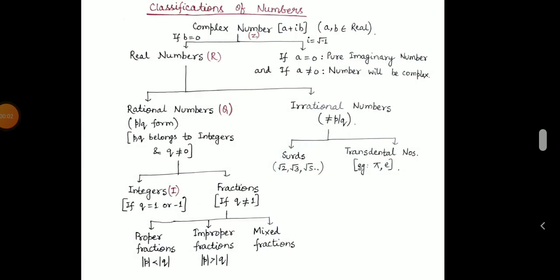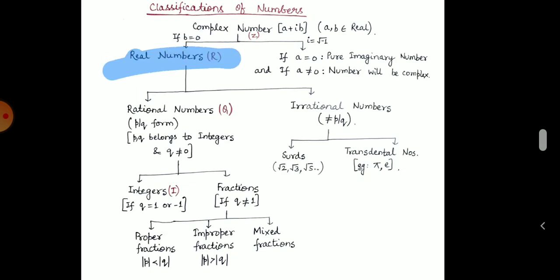Today I am going to discuss classification of numbers. So let's start. First of all, a complex number is denoted by Z, and the simple notation for a complex number is A plus iB, where A and B both are real numbers and i is iota. So if B equals 0, then the complex number remains only as A, that is, a real number.